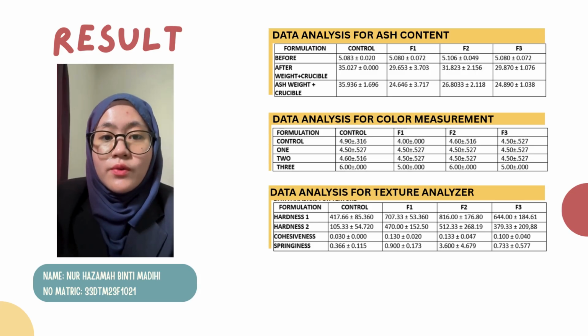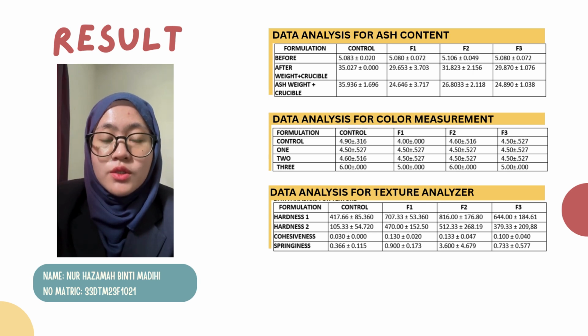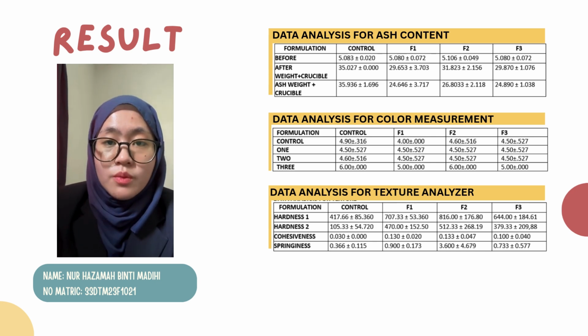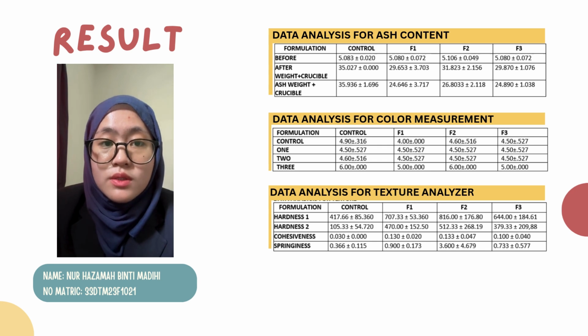For the results, we successfully obtained our ash content. The result shows that the ash value slightly increased with the addition of the syrup. This indicates that the mineral content was higher in the substituted sample compared to the control. For the color measurement, it differed between the control and substituted soft cookies.